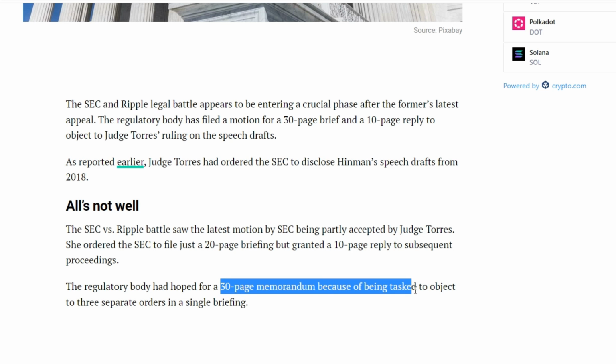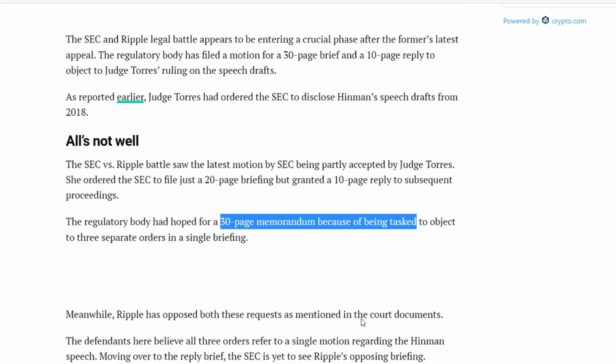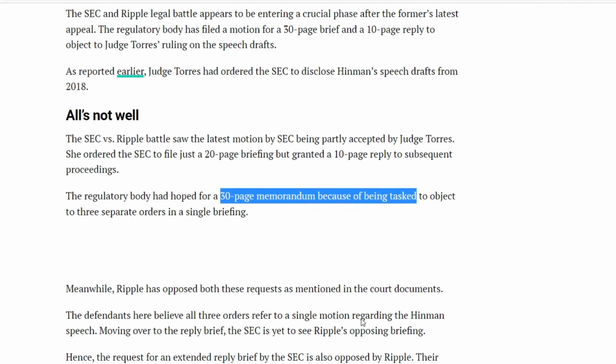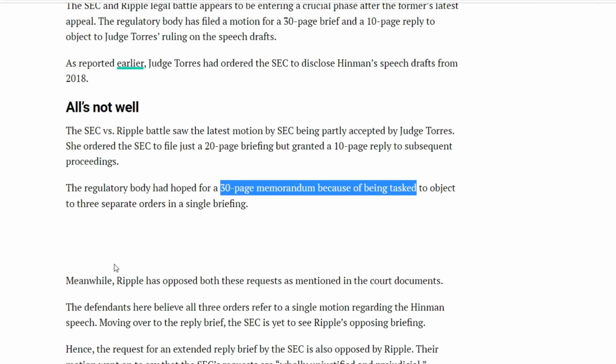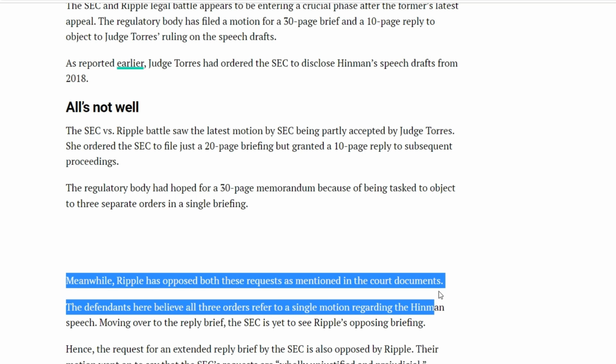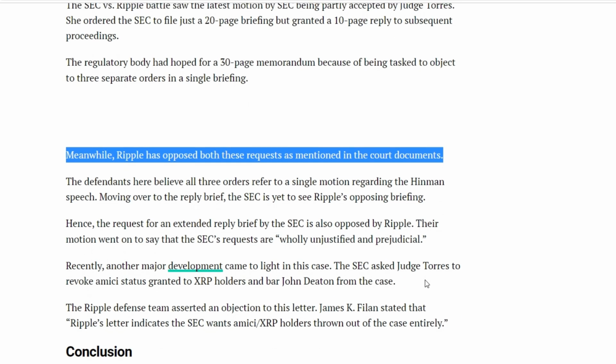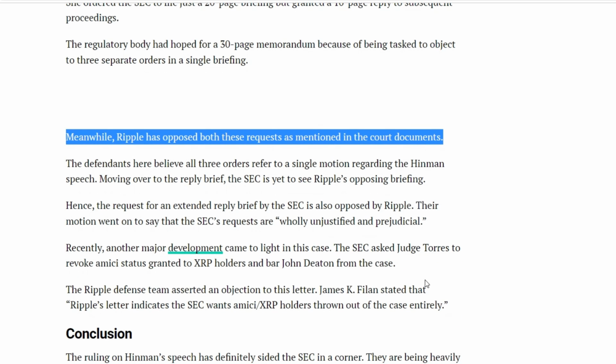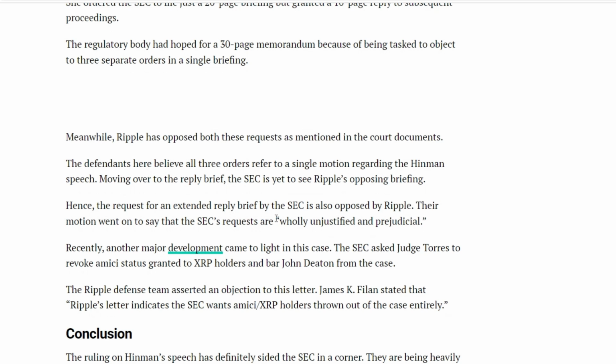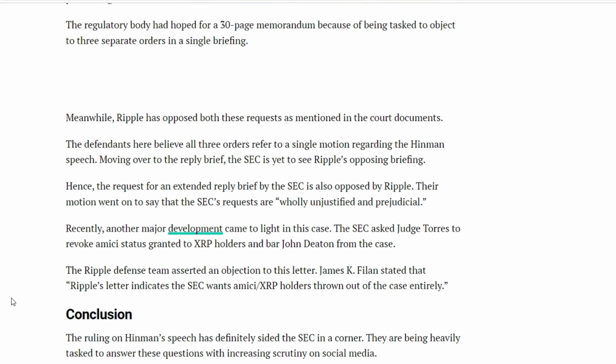The regulator was hoping for a 30-page memorandum because it was instructed to object to 3 separate orders in one briefing. Meanwhile, Ripple has opposed both of these claims, as stated in court documents. The defendants here believe that all 3 orders relate to the same motion regarding Hinman's speech. Moving on to the short answer, the SEC has yet to see the opposite of Ripple's briefing. Consequently, Ripple also opposes the SEC's request for an extended response. Their motion went on to say that the SEC's requests are completely unfounded and biased.